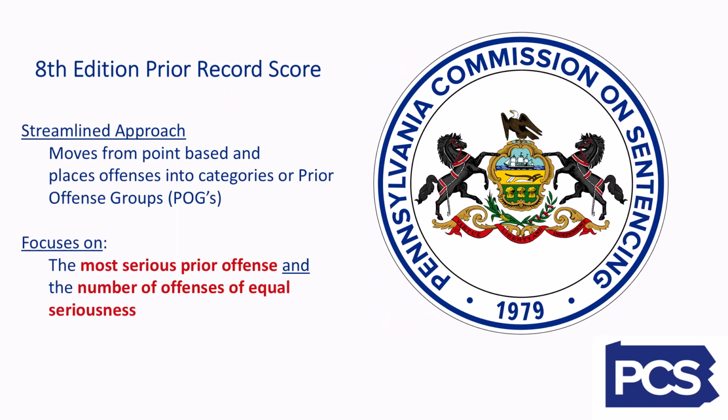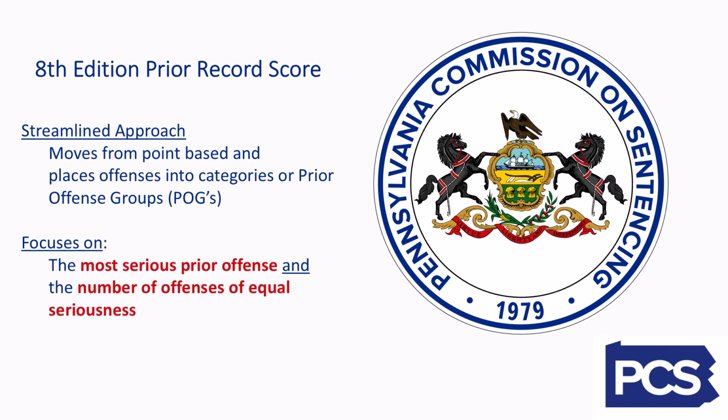The 8th edition determination of prior record score focuses on the most serious criminal conduct by the individual, as well as additional conduct of equal seriousness. Under previous sentencing guidelines, a point-based system was used to weigh the seriousness of previous juvenile adjudications and adult convictions that are included in the determination of the prior record score. The 8th edition sentencing guidelines abandon this point-based approach for a more streamlined approach that places prior offenses into categories known as prior offense groups, or POGs.